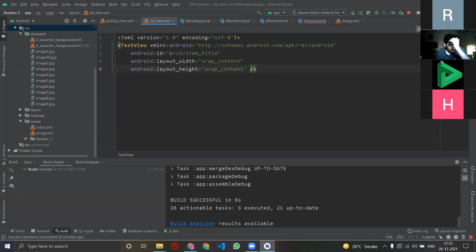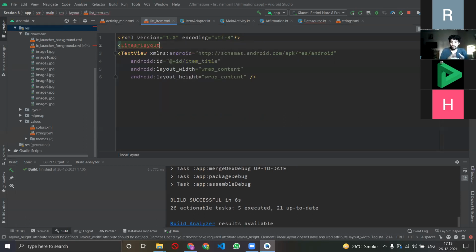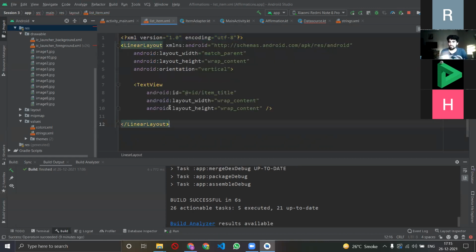So since I'm telling it about image, and since I want everything to be in a linear layout, है ना, मेरे को कैसा चाहिए, image text सब कुछ ऊपर नीचे, so मेरे को यहाँ पे उसका linear layout उसको देना पड़ेगा, right? And there's some boilerplate code that I'll have to write. So I'll just copy paste it to save time. There we go. It is the same. जो पहले था वही है, बस उसमें भी wrapped it around a linear layout.